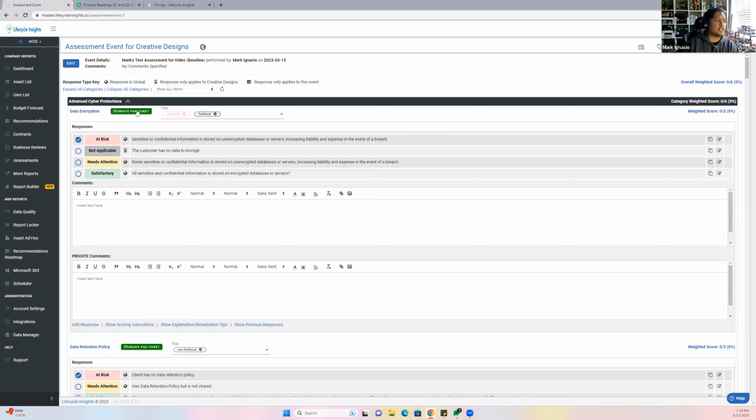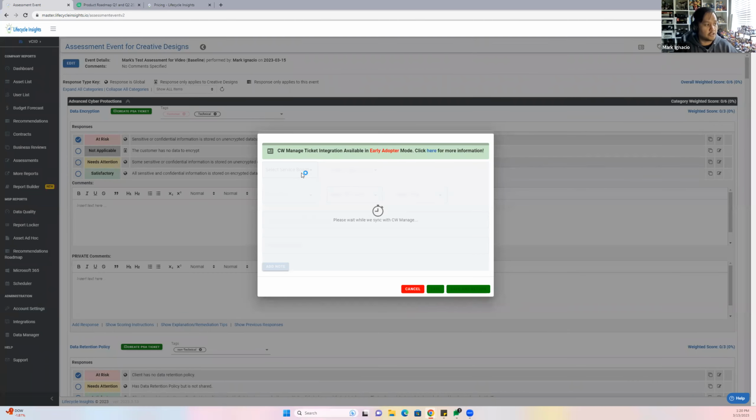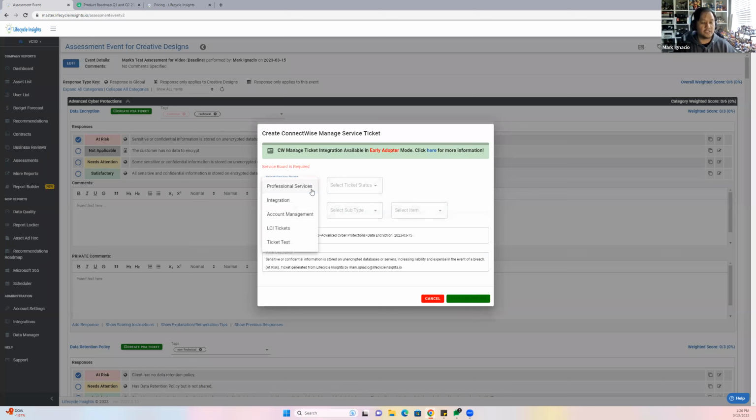As soon as I answer, you can create a PSA ticket. This works well if you want to get work started on the advanced cybersecurity protections on data encryption. You can create a PSA ticket and get it to the right service board. Is this professional services? Is this a sales thing? Is this for techs and all that good stuff?